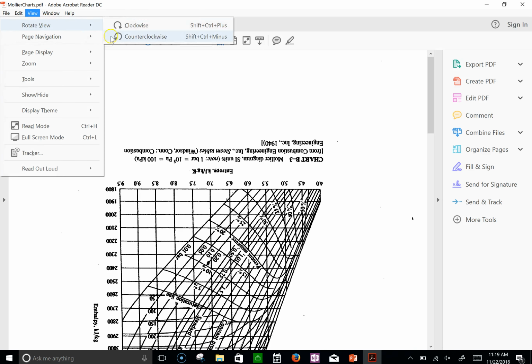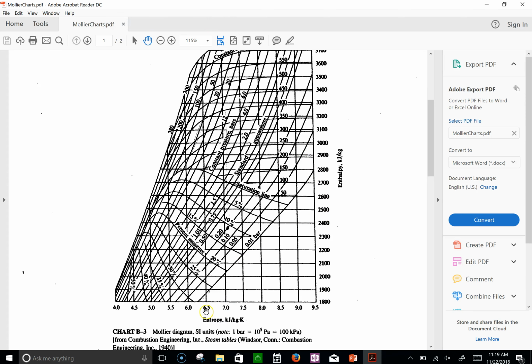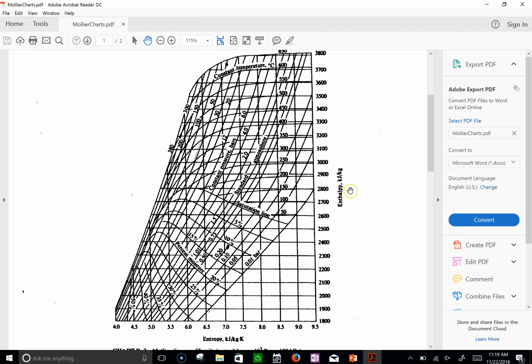Just gotta rotate it. Okay, so here is entropy and here is enthalpy. These horizontal lines represent temperature: 600, 550, 500, 450, 400. And then these lines that go across are pressure.